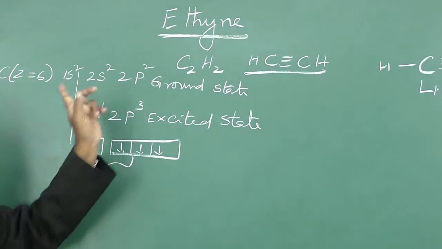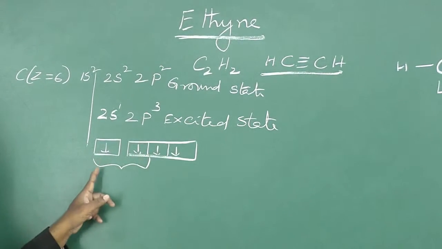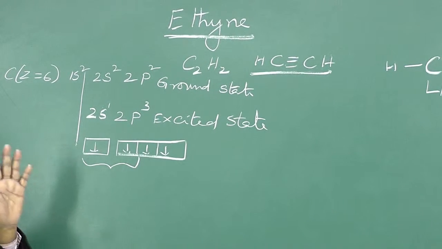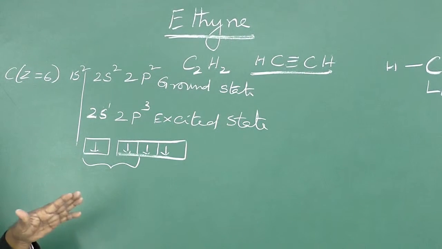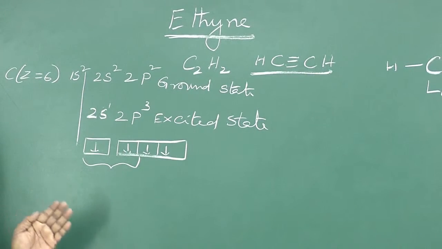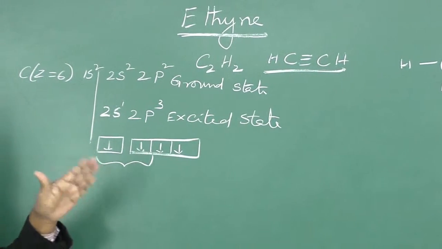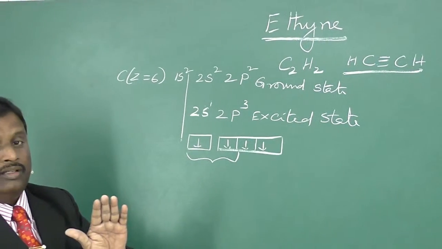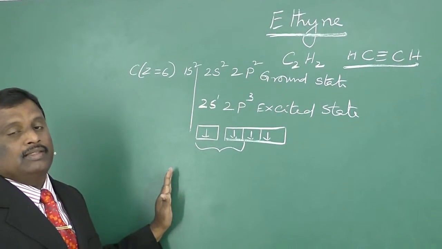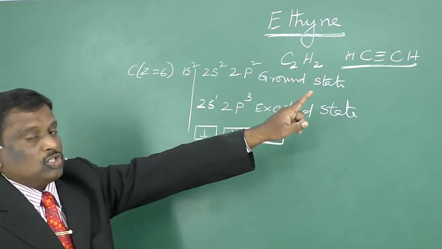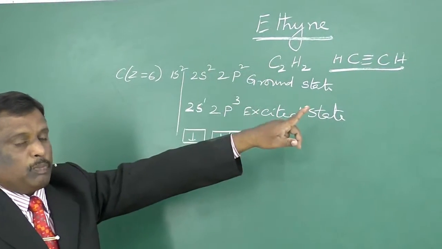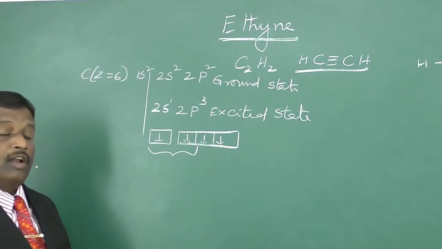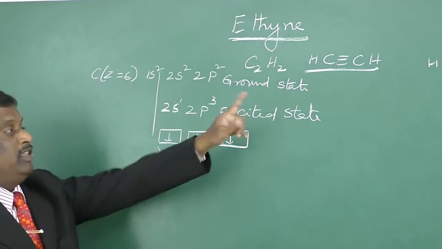So to support that structure, we are proposing this theory. Don't ask me why, when there are 3 p orbitals, only 1 p orbital is involved. The structure is possible only when 1 s orbital and 1 p orbital undergo sp hybridization.